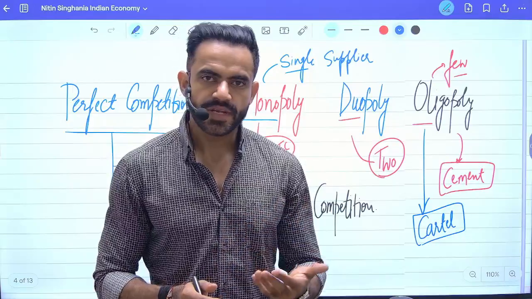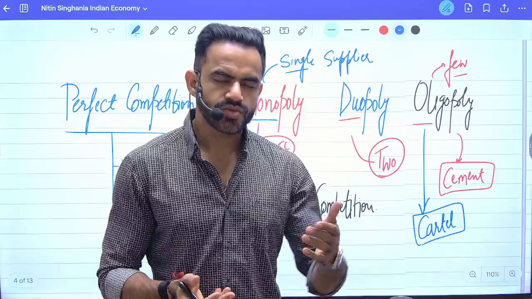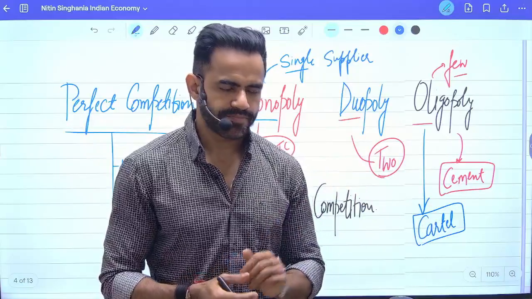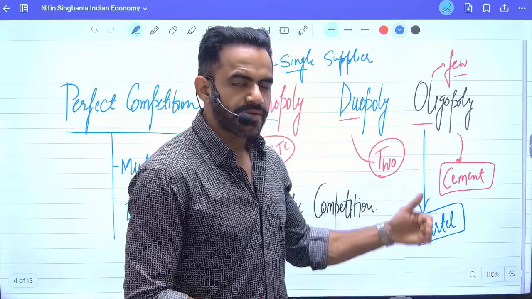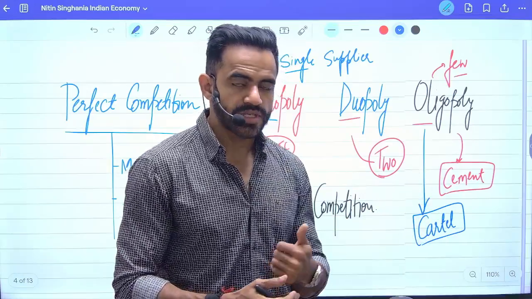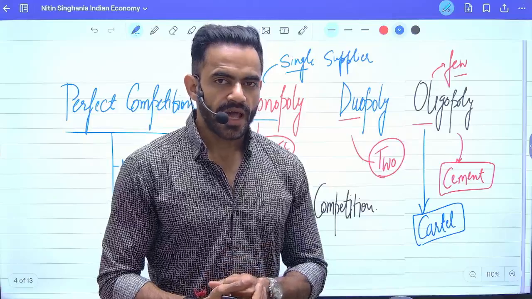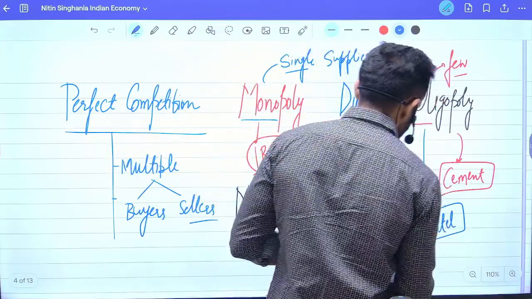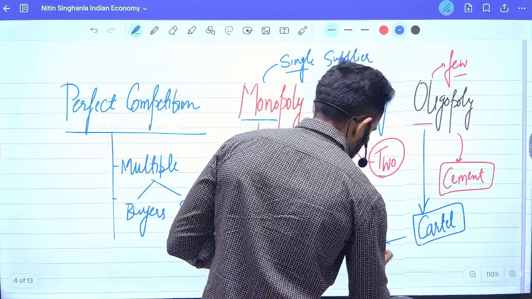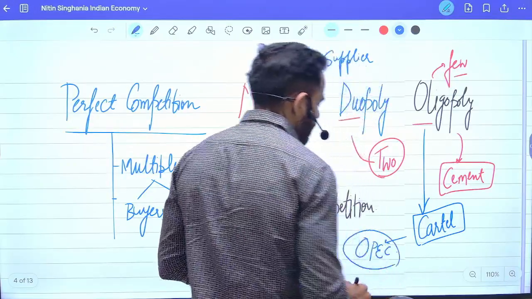Now if everyone increases the price, the buyer will not have any choice to switch to some other supplier. For example, oil producing countries have formed a group named OPEC. What is OPEC? Organization of Petroleum Exporting Countries.